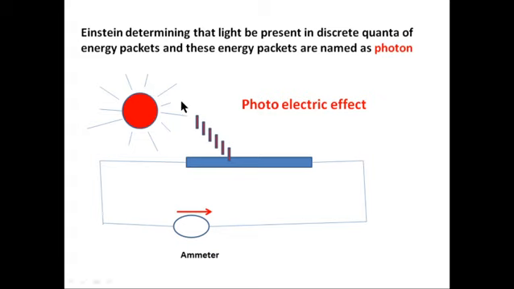The photoelectric effect is nothing but when suitable radiation is incident on a suitable material, it can release electrons. That means if suitable radiation is incident on certain types of metals, they can release electrons. If this material is connected to a loop, the loop can give electricity. So this is the photoelectric effect.